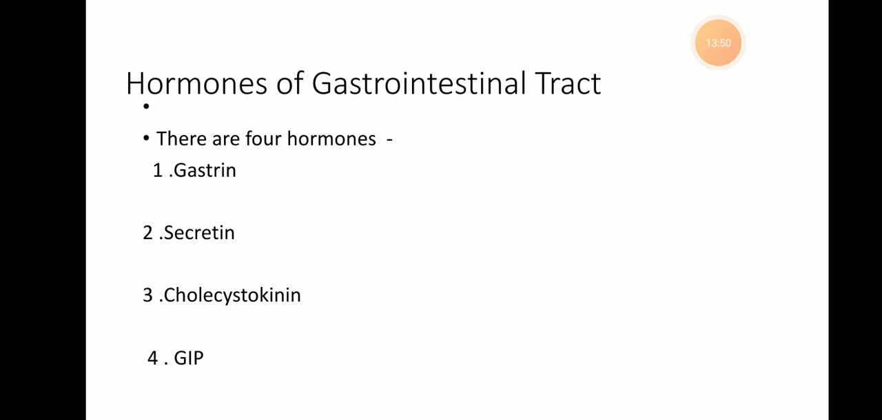The next one is the cholecystokinin, the third hormone. CCK acts on the pancreas and the gallbladder. It stimulates secretion of pancreatic enzymes and the bile juice.